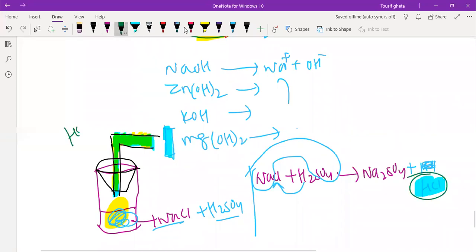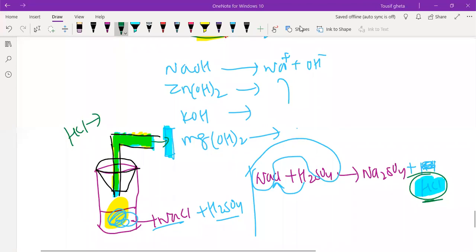HCl gas. This gas will come in contact with blue litmus paper. It will turn to which color? It will turn to red color, right?